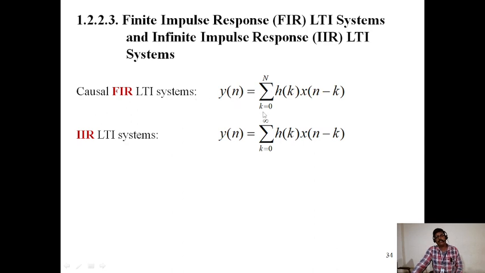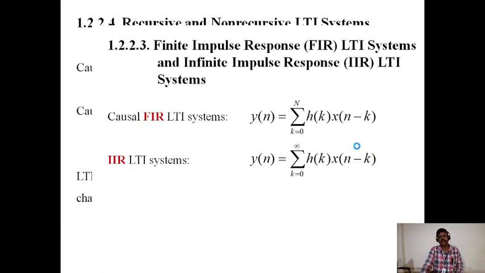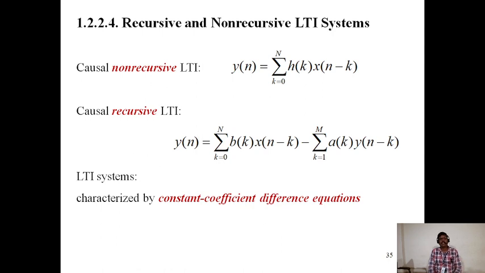For a causal FIR LTI system, y of n is equal to sigma k equals 0 to n of h of k x of n minus k. An infinite impulse response LTI system is y of n equal to sigma k equals 0 to infinity of h of k x of n minus k. These are the examples. Then recursive and non-recursive LTI systems: causal non-recursive and causal recursive. A causal non-recursive LTI system is y of n equal to sigma k equals 0 to n of h of k x of n minus k. A causal recursive LTI system is y of n equal to sigma k equals 0 to n of b of k x of n minus k minus sigma k equals 1 to m of a of k y of n minus k. LTI systems characterized by constant coefficient difference equations.